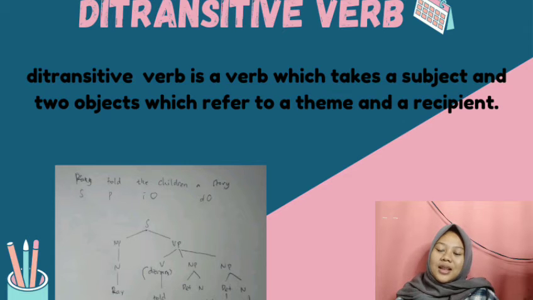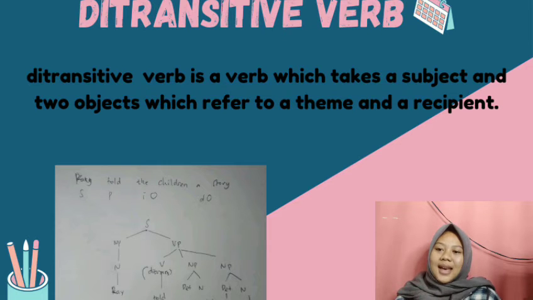In the noun phrase, we categorize it as noun because there is just Ray. Ray as noun, and then on the right side we put VP. We divide into three: verb, noun phrase, and then noun phrase again. Noun phrase consists of determiner and noun.